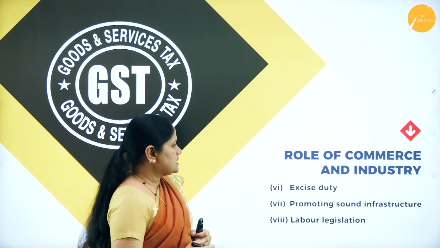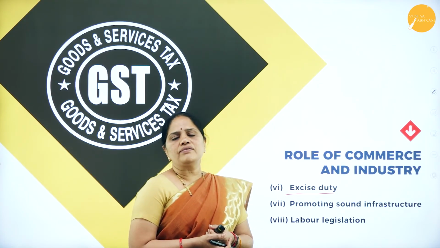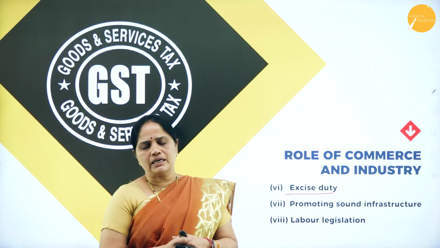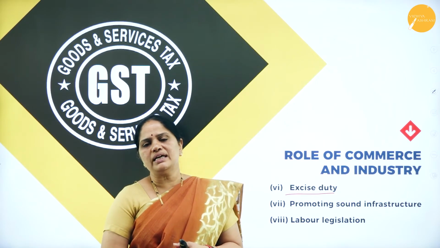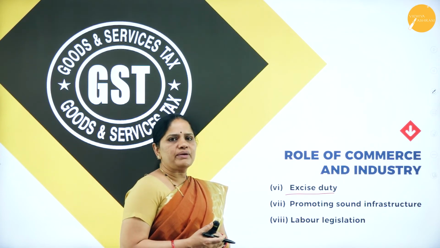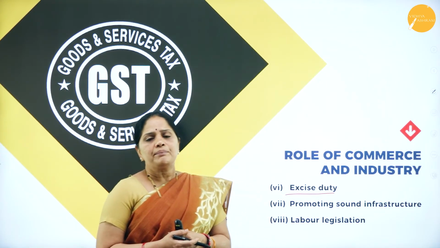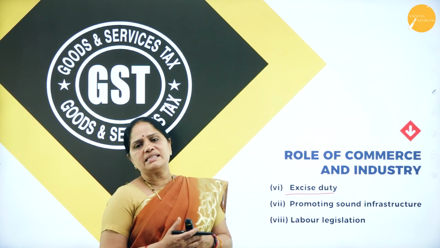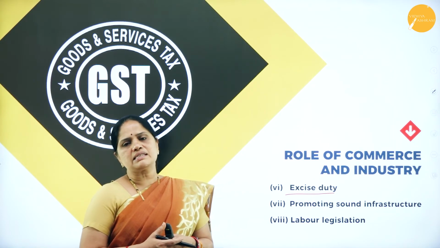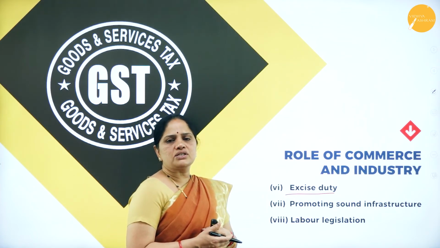Then the next one is the excise duty. Now, this excise duty is one of the important sources of revenue for the state government. So, it is the state government's responsibility to collect the excise duty on behalf of the central government, and they have to submit it to the central government. Now, this excise duty plays an important role in pricing of the product, because of which the price will keep on rising, and it is now the duty and responsibility of these associations of the business community to have a dialogue with the government in order to see that the excise duty is not collected.